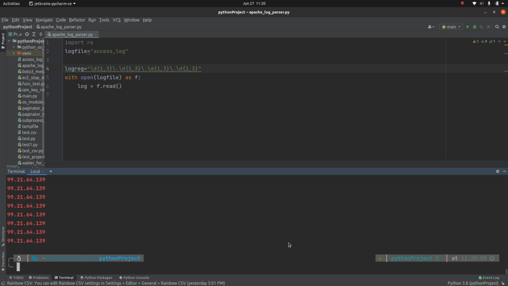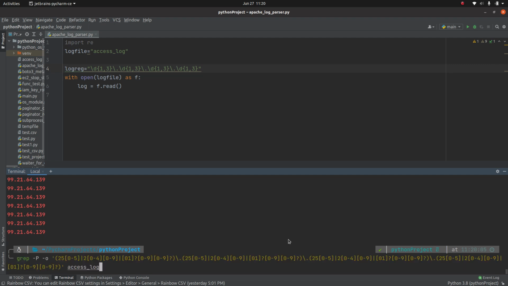If you do not understand the regular expression part, I'm going to create a new video where I'm going to explain all these regular expressions, the use of \d, what does this 0 to 5 mean, what is the meaning of the question mark. But for the time being, this is homework for you guys: please use this regular expression for this code.